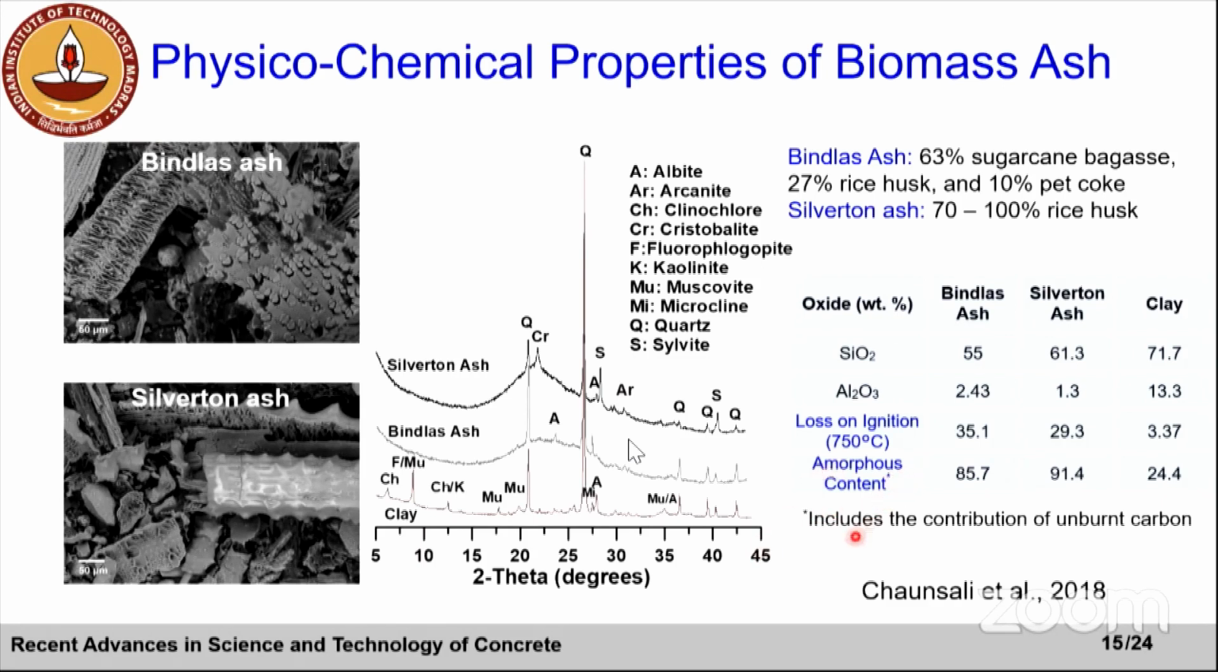Also, if you determine the amorphous content, you see that amorphous content can range from 85 to 90%. But I will warn you that this amorphous content includes the contribution of unburnt carbon, right? So if you look at the amorphous content which you need for the reaction, we have to isolate the contribution of unburnt carbon.